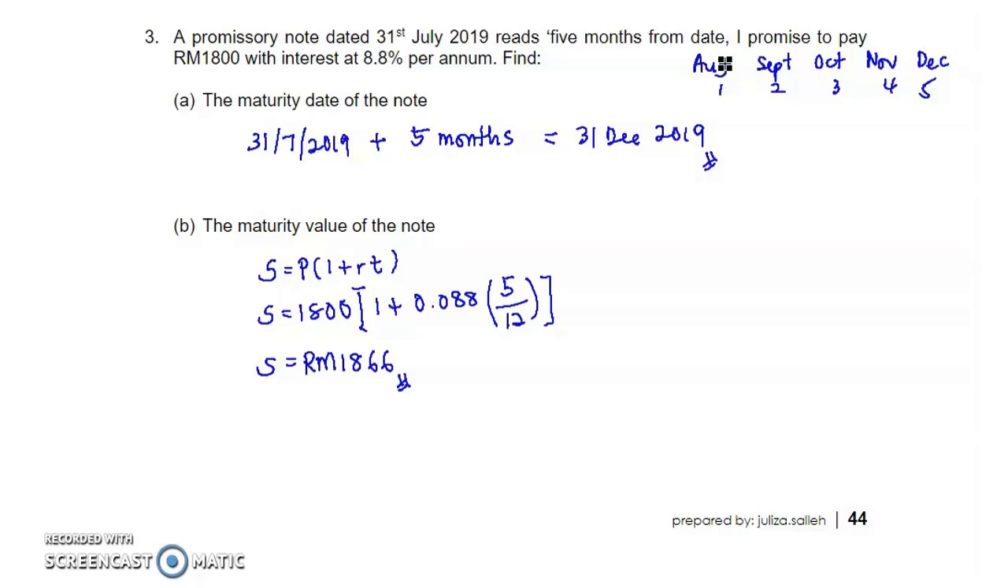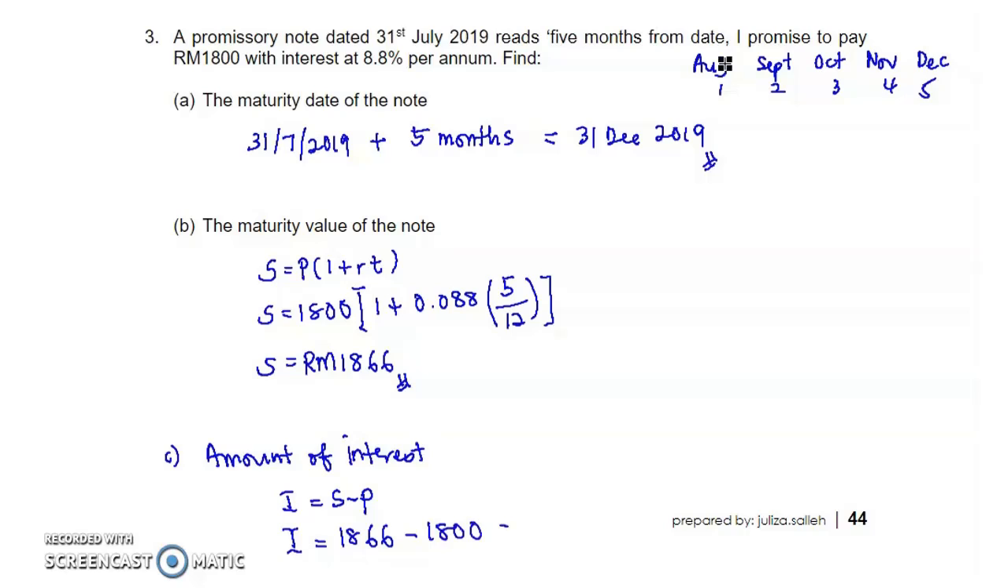1866. So let's say if there is another question here, amount of interest, I equal to S minus P. If amount, your answer must be in RM. So P is 1,800, so interest is RM 66. If the question asks to find rate of interest, your answer must be in percentage. If amount of interest, the answer must be in RM.